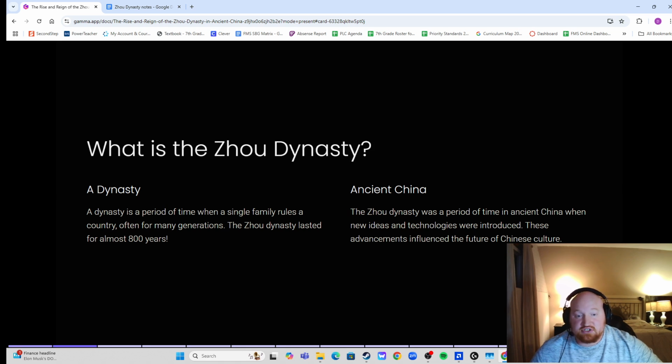Now, over here in ancient China, it says the Zhou Dynasty was a period of time in ancient China when new ideas and technologies were introduced. These advancements influenced the future of Chinese culture. And we will go over that with how they had a lot of these inventions and achievements.